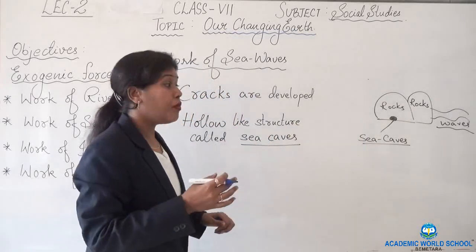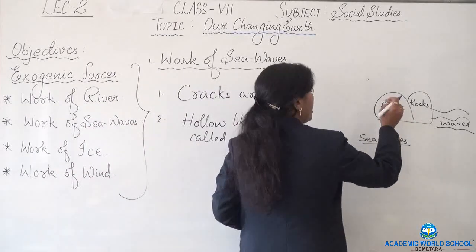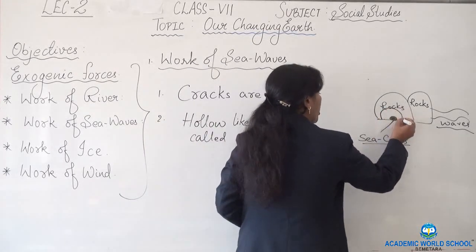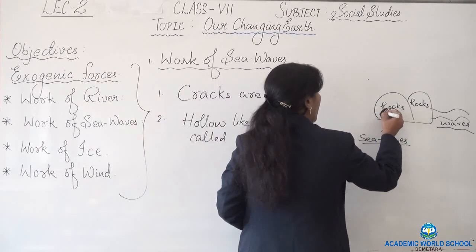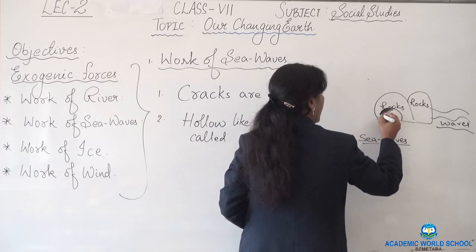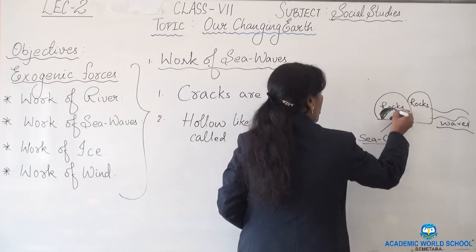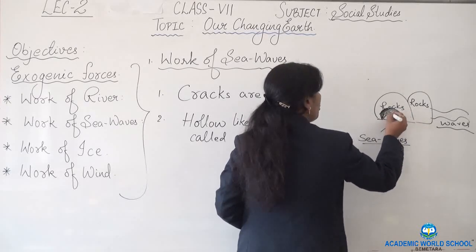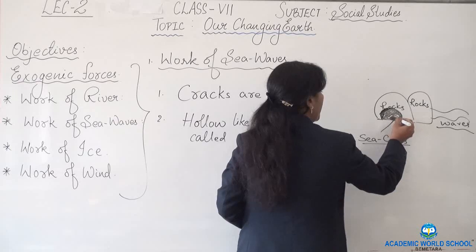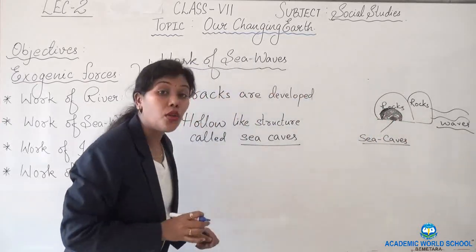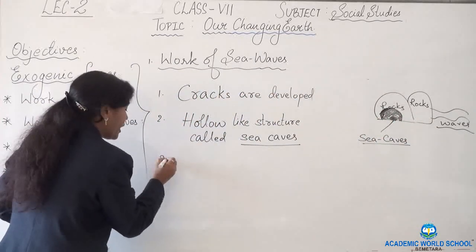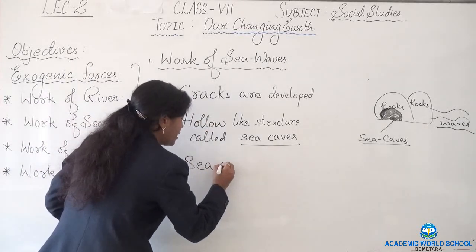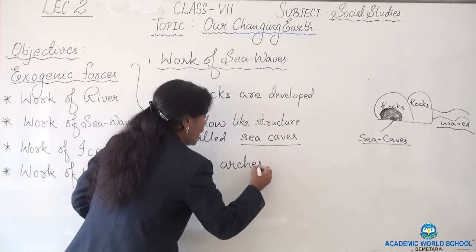Again, the continuous waves come and strike the rocks. Sometimes it happens that the rock hole becomes bigger and only the roof remains. Only the roof of the rock remains. The rest is eroded by the sea waves. That roof is known as a sea arch. What is it known as?